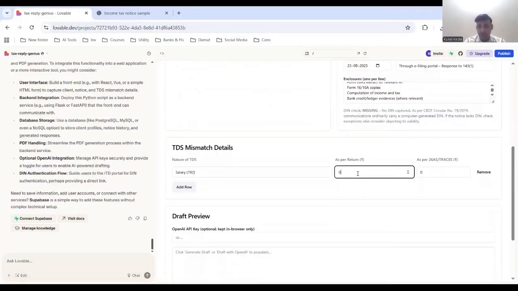As per return, the amount is, let's say, 5,50,000. As per TDS, let's say it is 4 lakhs.